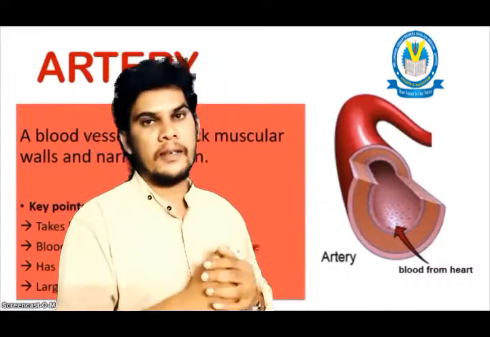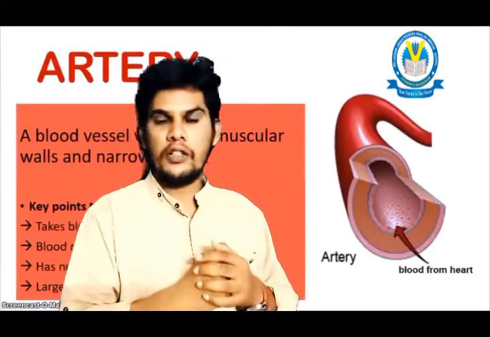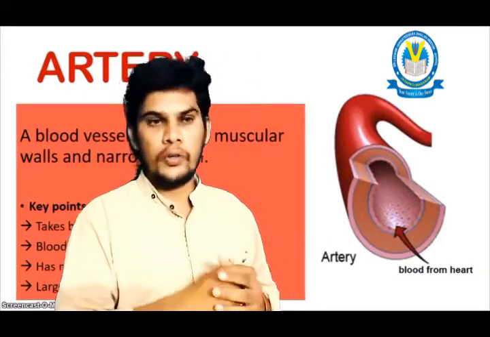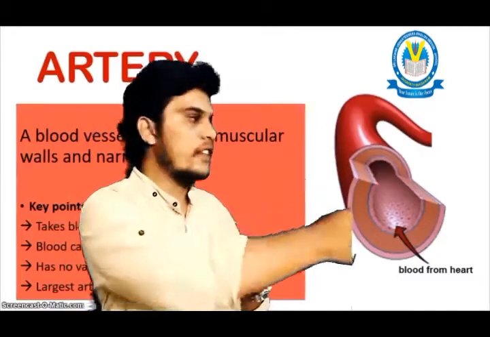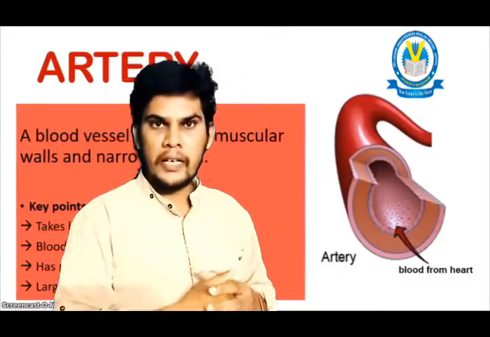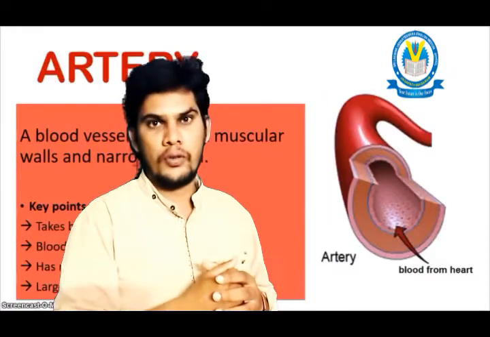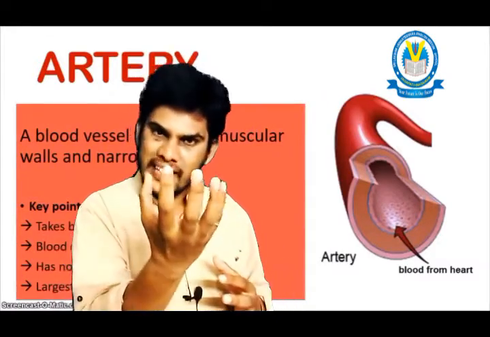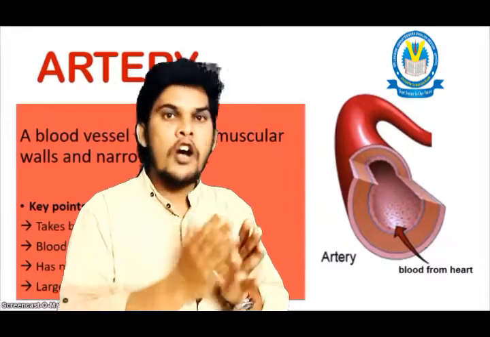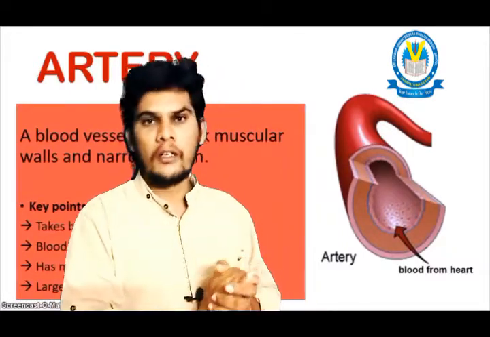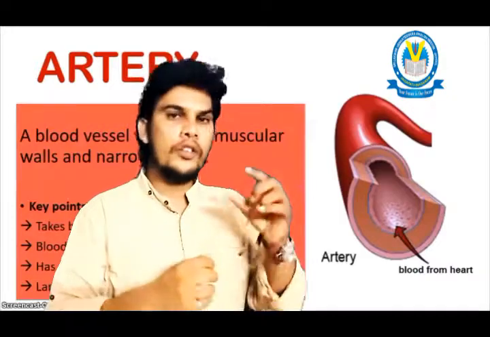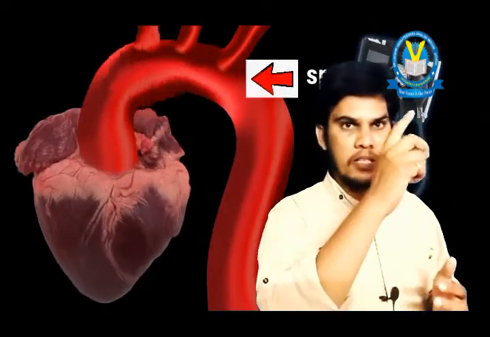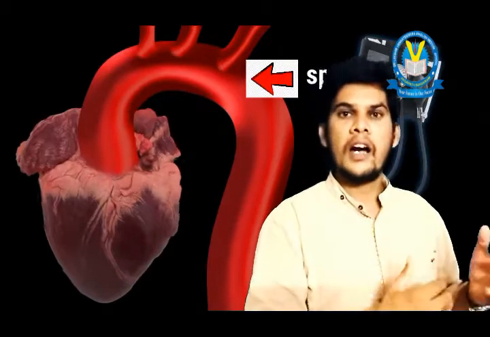Arteries do not have any valves, but the layer of the vessel is made up of a thick tissue, a thick muscle, because when the heart contracts, the blood is pushed out from the heart with force. Due to that force, spouts are produced in the arteries.